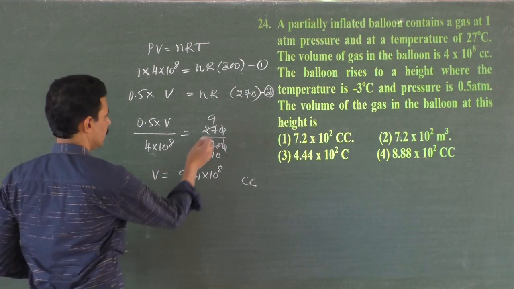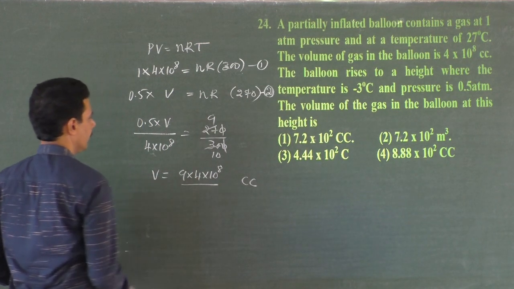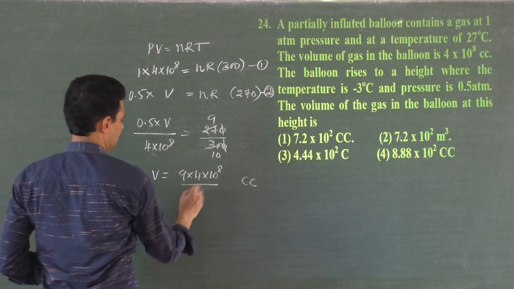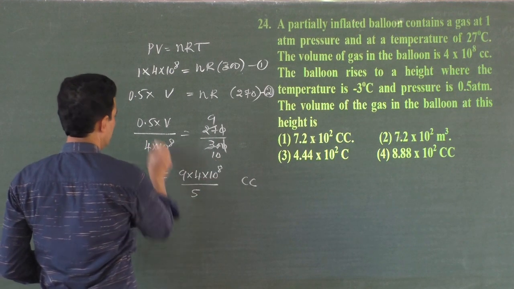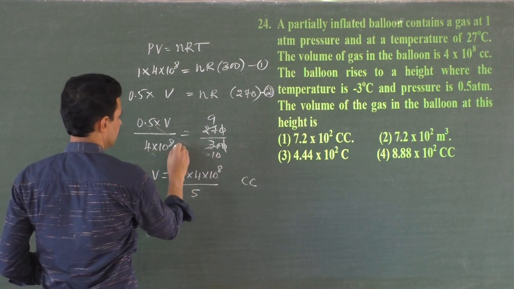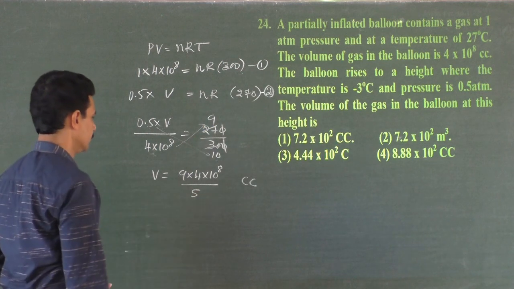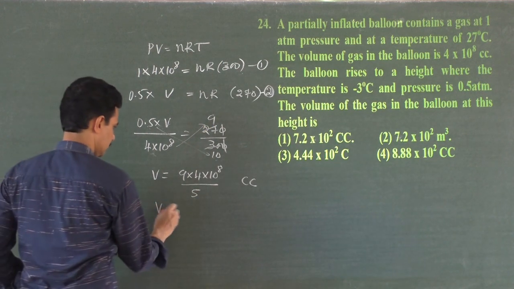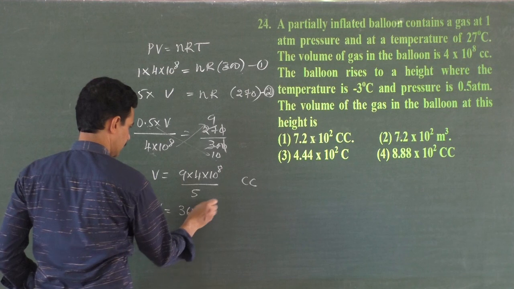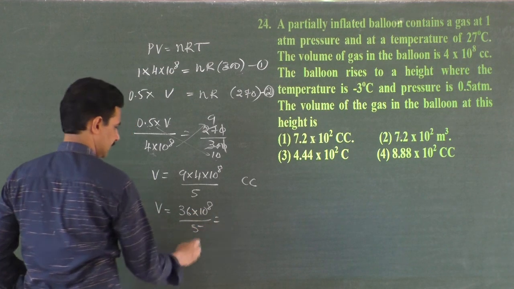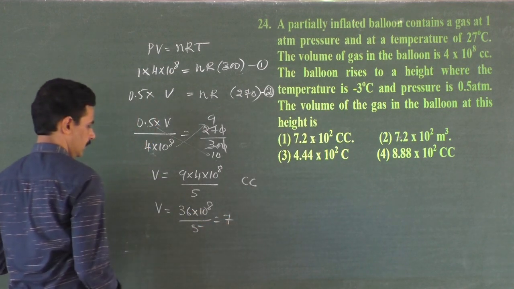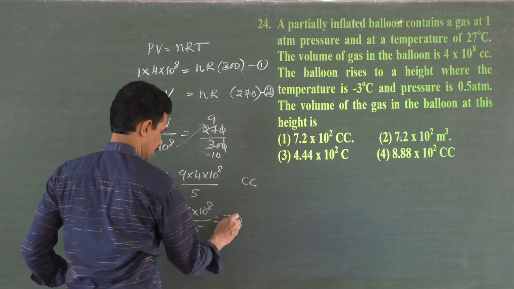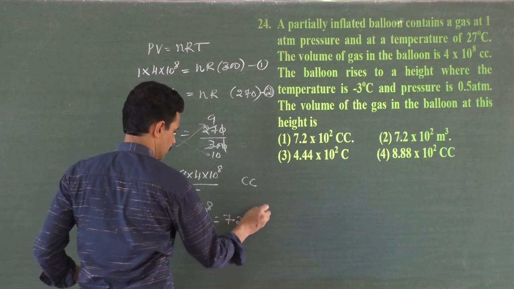Yeah, 9 into 4 into 10 to the power 8 divided by 0.5 into 10. That's all. Volume is equal to 36 into 10 to the power 8 divided by 5. That is 7.2 times 10 to the power 8 cubic centimeter.